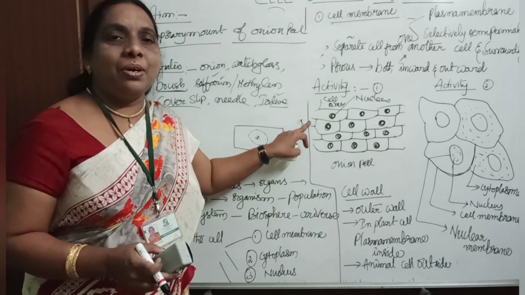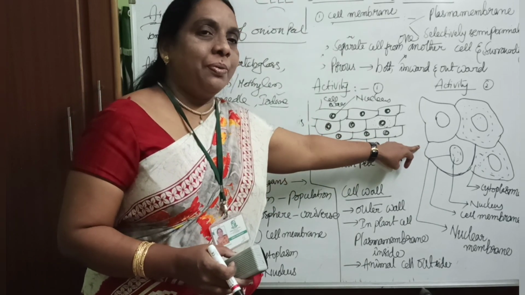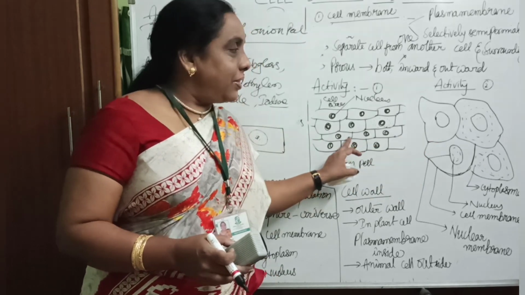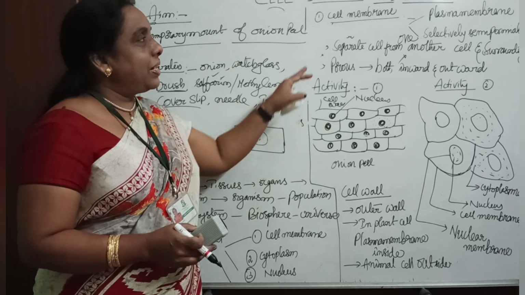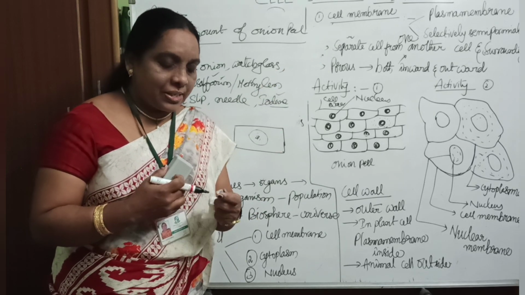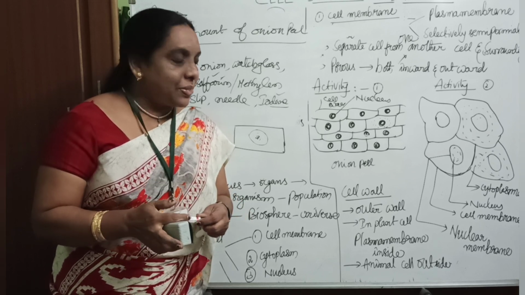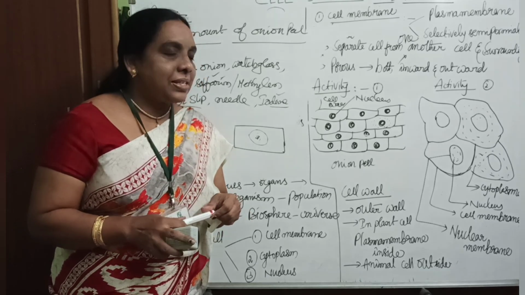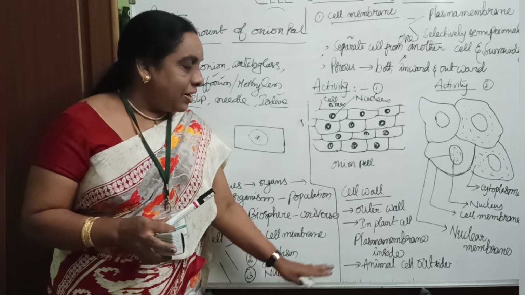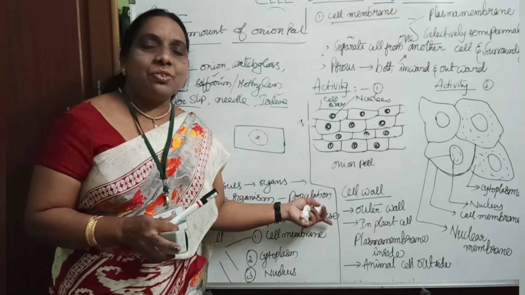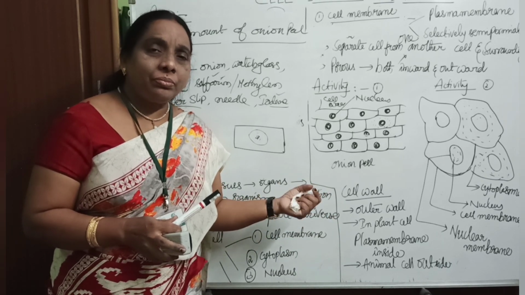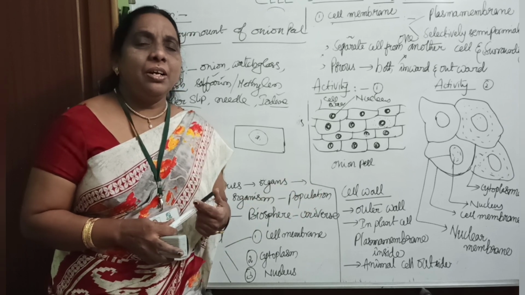Here there is a cell wall, and here there is no cell wall. So the cell membrane is the outer layer here. So these two activities come under the structure of the cell, and the cell membrane is porous in nature. Okay, children, that's all for today, and in the next class I'll explain about the cell wall. It is an outer layer, an outer wall. In a plant cell it is on the outside. In an animal cell there will be no cell wall; the cell membrane will be on the outside.